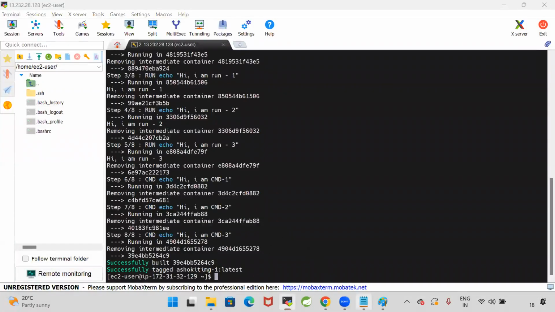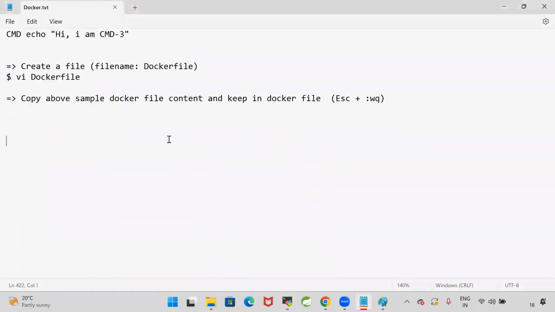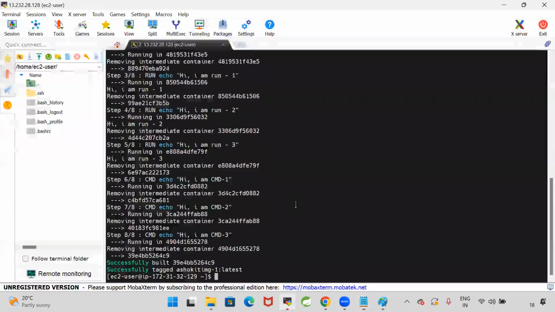So what is the command to create a Docker image using a Docker file? docker build -t, then we specify the image name and a dot. What is this dot? This dot represents the present working directory.